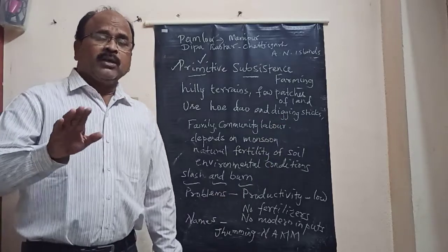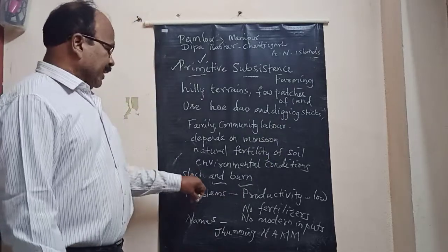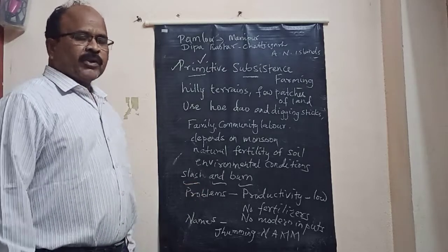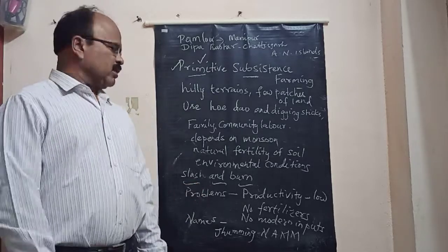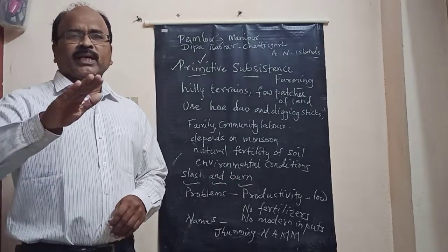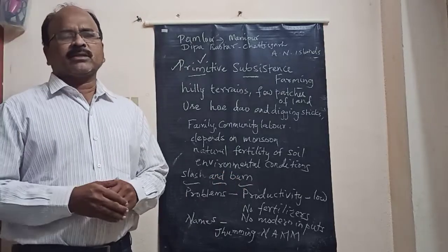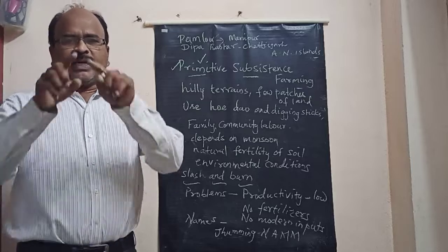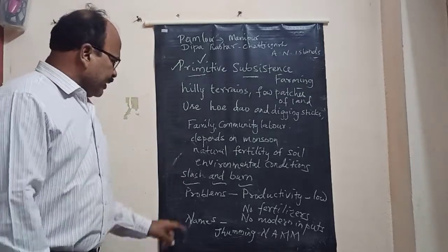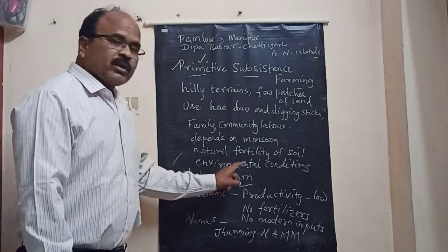It is also called slash and burn agriculture or slash and burn farming. What is slash? Cut and burn. So what do farmers do? They cut all the trees on the hilly terrains, they burn it, they make a fresh patch of land and they cultivate there. That's why it is called slash and burn farming.